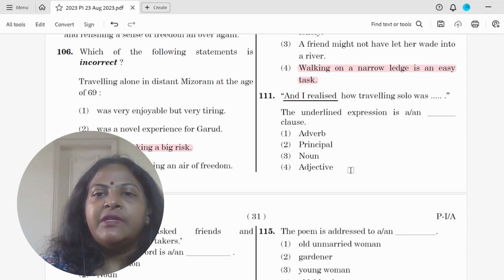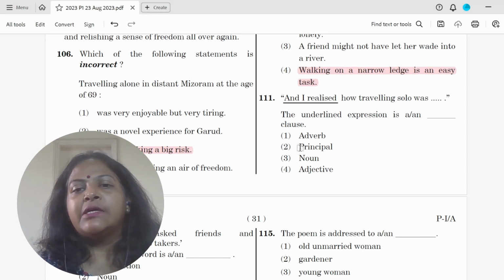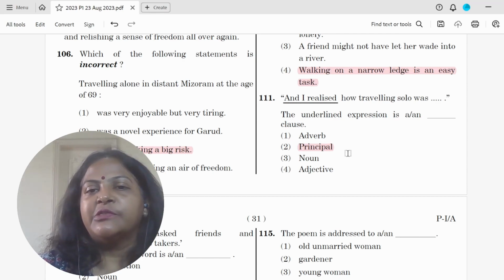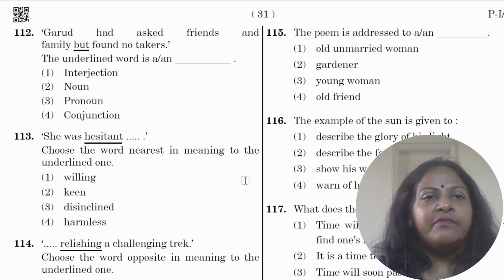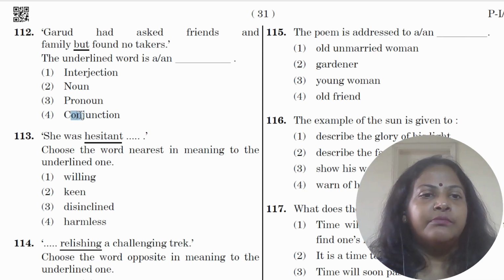Question 111, and I realized how traveling was solo. The underlined expression, what is it? So it is a principal clause. Clause would have given it away, but this is a principal clause. 112, Garud had asked friends and family but found no takers. So this is a conjunction, but is a conjunction.